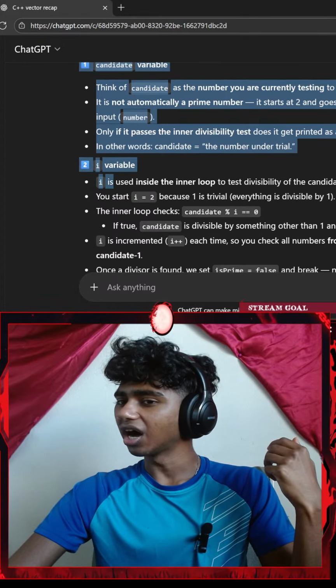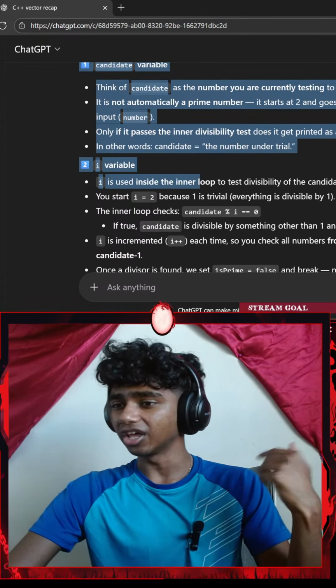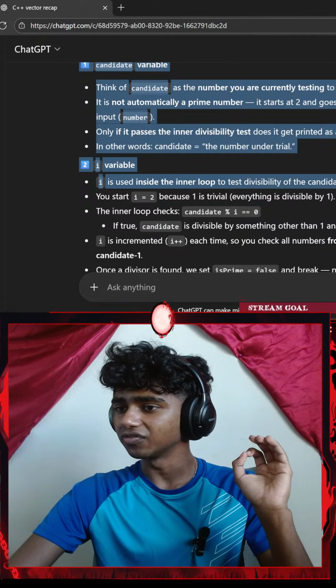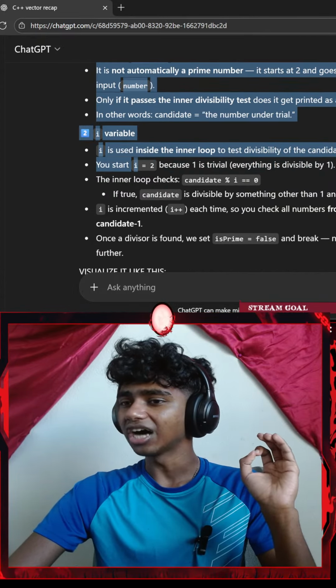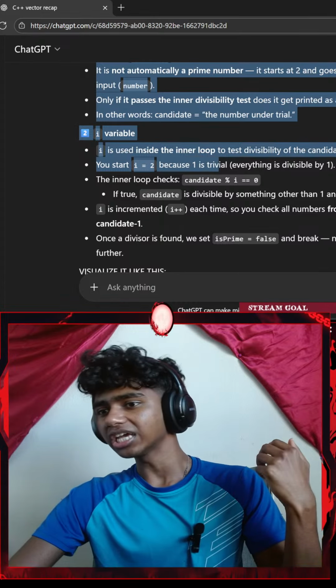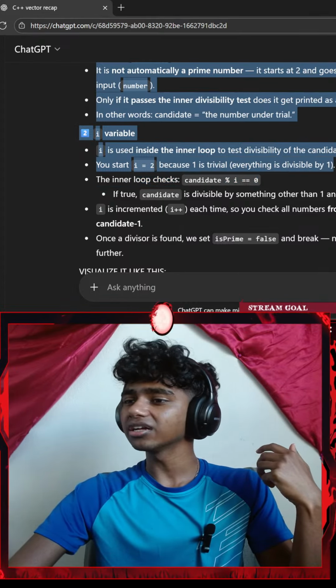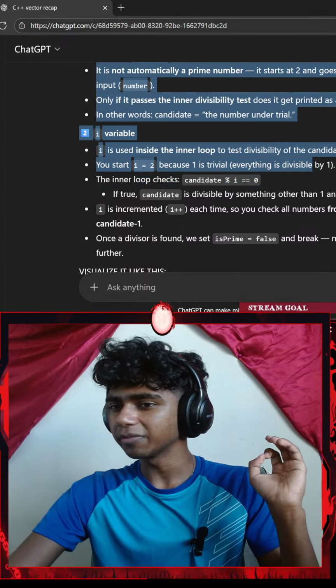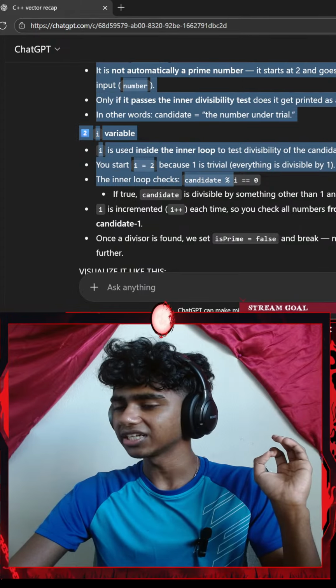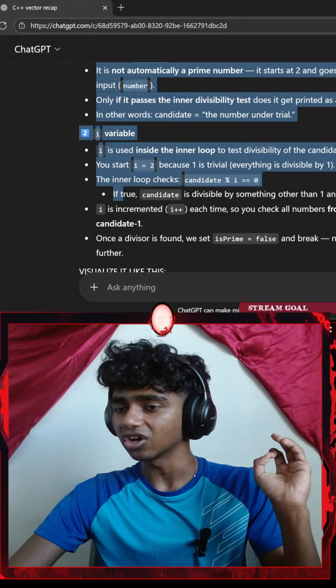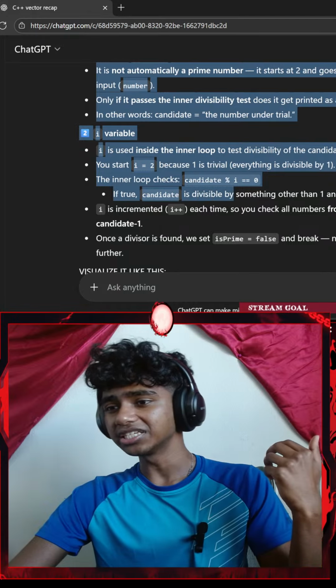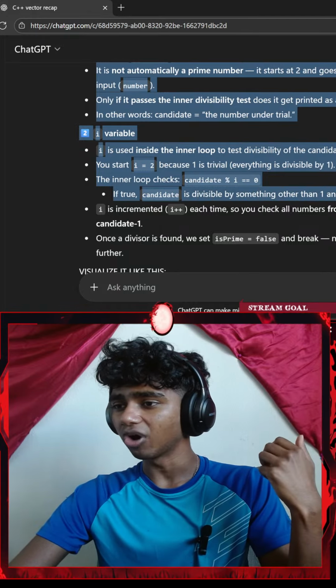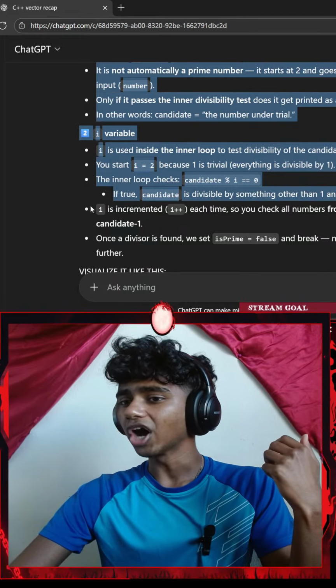I variable: i is used inside the inner loop to test divisibility of the candidate. You start i equals 2 because everything is divisible by 1. The inner loop checks candidate modulus i equals 0. If true, candidate is divisible by something other than 1 and itself, so not prime.